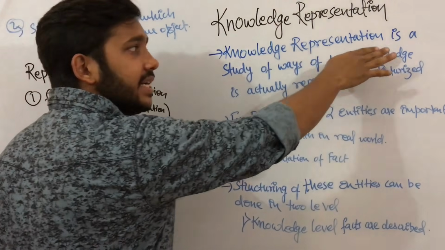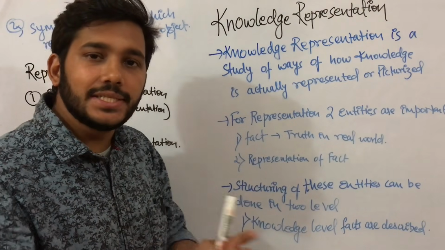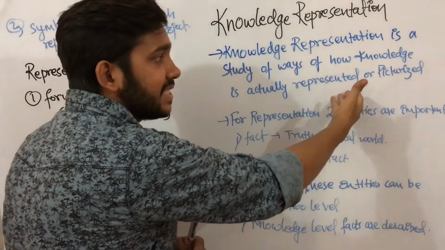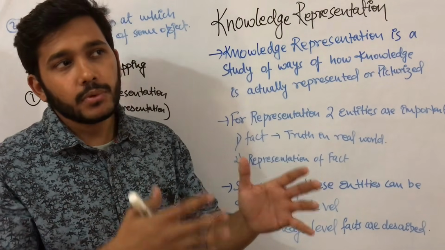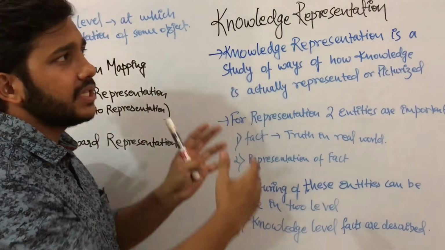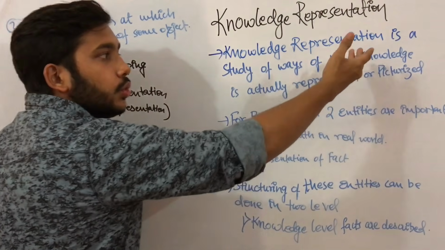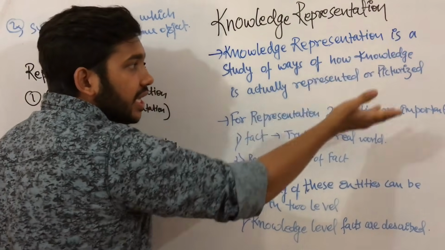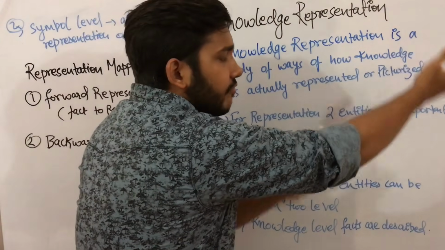Knowledge representation is the study of how knowledge is represented or picturized. Suppose you saw some movie, and then you start picturizing it on paper with a pen. So what are you doing? You are converting knowledge into some represented form, or some picturized form.